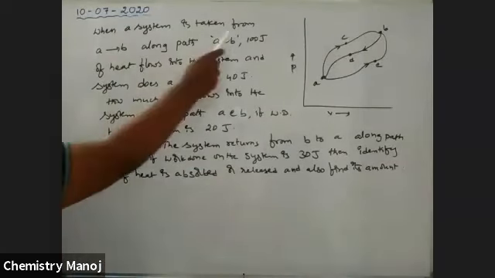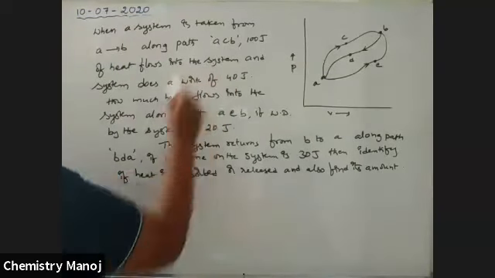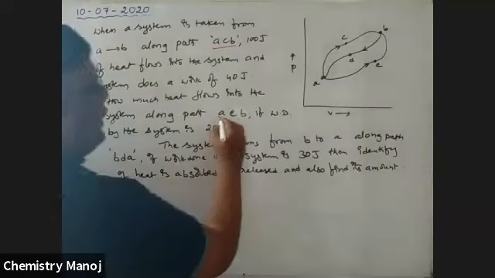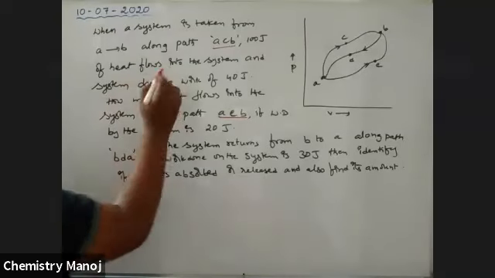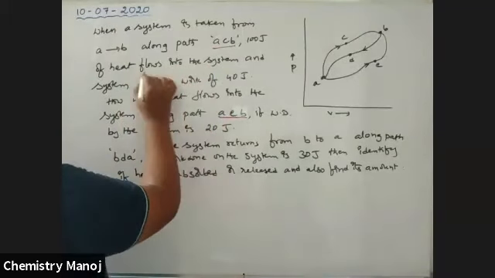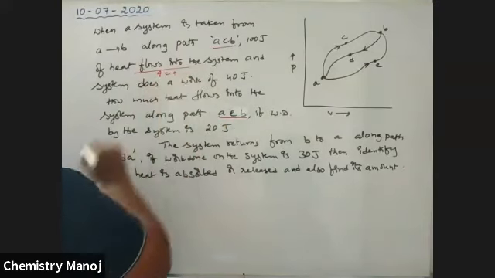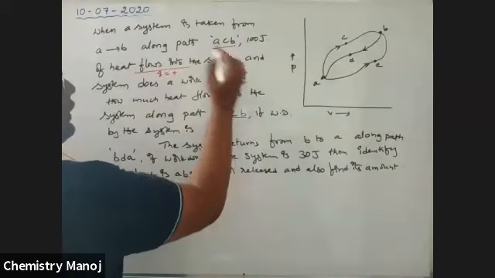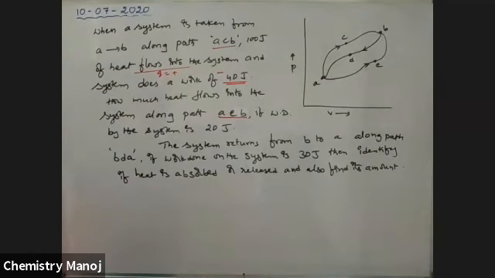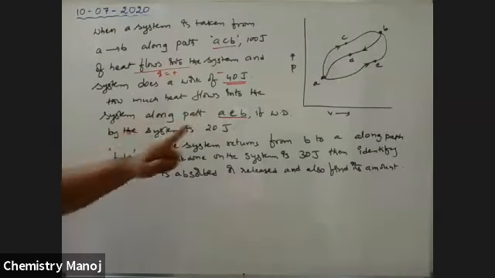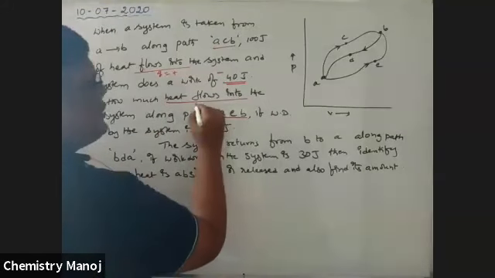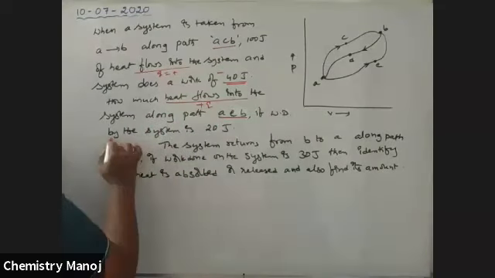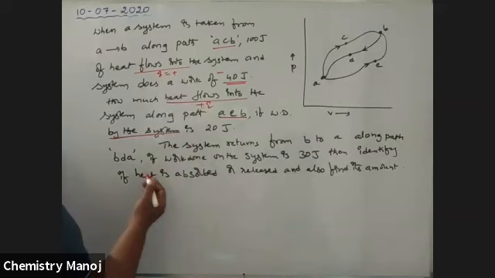When a system is taken from A to B along ACB and along AEB. Along ACB, heat flows into the system, that is Q is equal to plus 100, and the system does work, that is minus 40. Along the path AEB, work done by the system means minus 20.